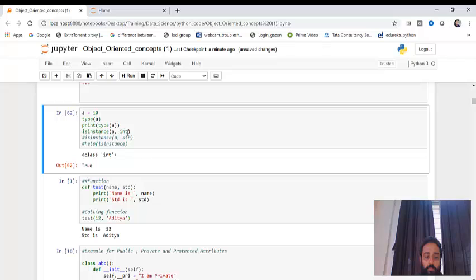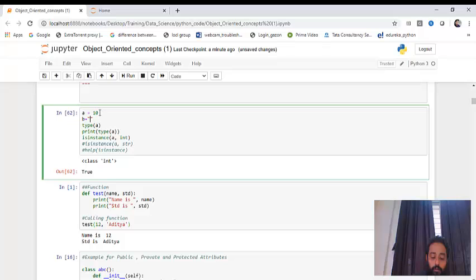So if you define b is equal to, let me show you, a string, because that's a part of class called string, and if you write 20 here, it will be true. So isinstance will give you whether a particular object is a part of that class or not. Moving ahead,